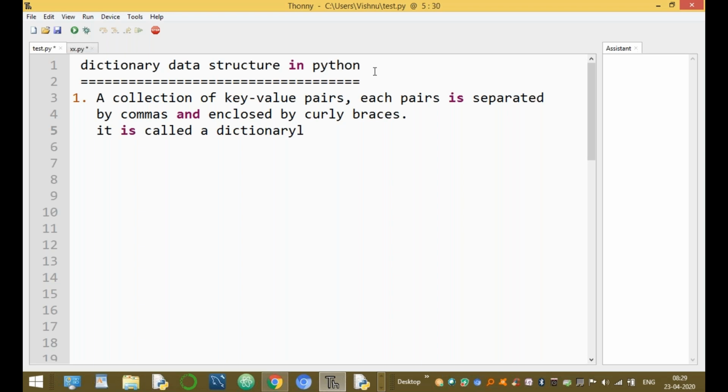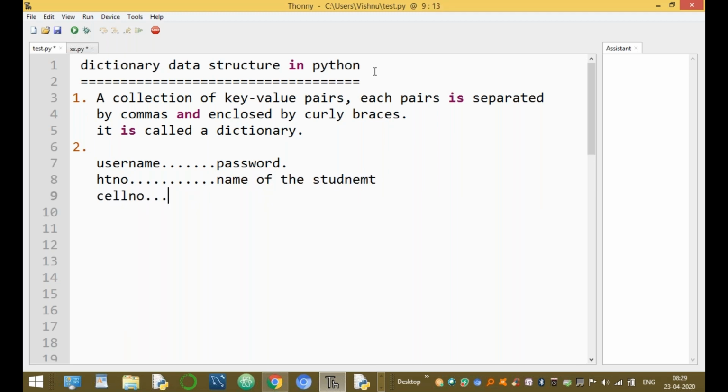Now, what is a dictionary? A collection of key and value pairs. So what is a key and what is a value? For example, in any Gmail or Yahoo mail, the username is a key, and the value of the key is the password. In any student's information, the hall ticket number is a key, and the value is the name of the student.